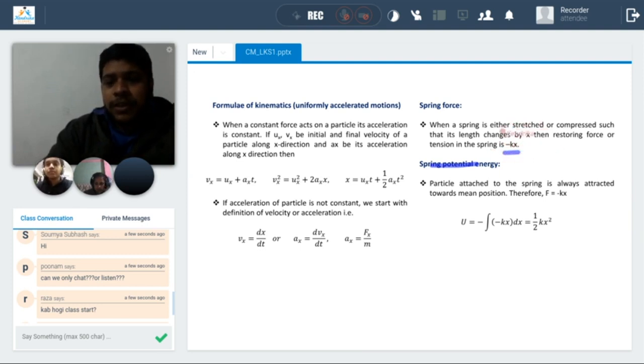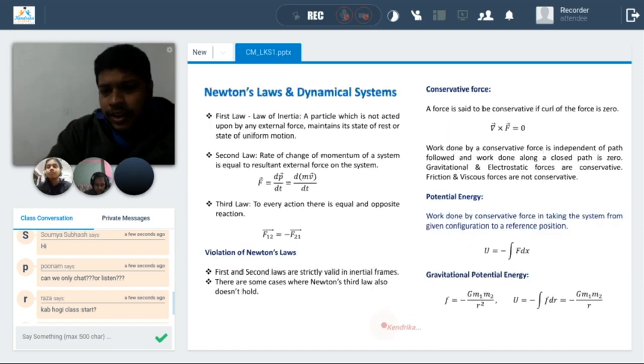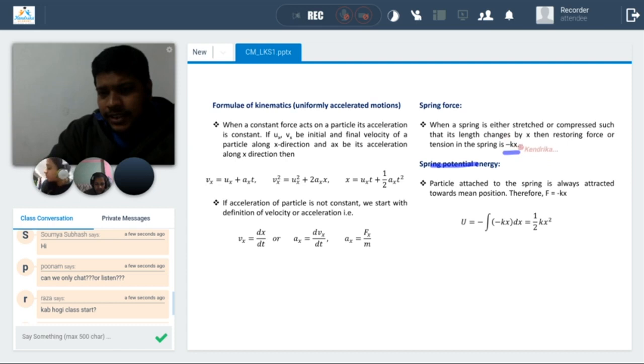From that force, the potential energy can be calculated. The potential energy formula is the same as in the last slide: U is equal to minus the integral of F dx, where F is minus kx here. So U is equal to half kx squared. The spring potential energy can be calculated by this, and the force is always minus kx. These are some basics we are discussing here. We will solve problems for this, and then it will become easier to understand.